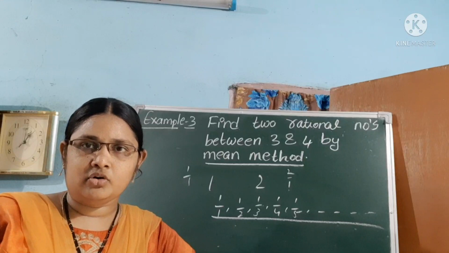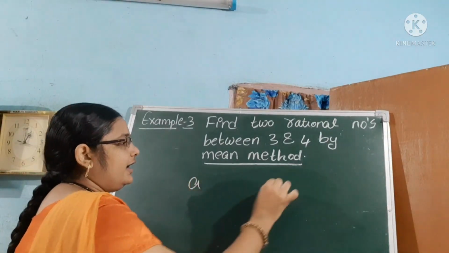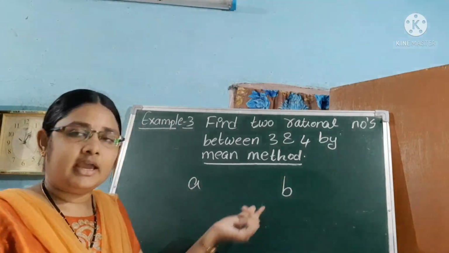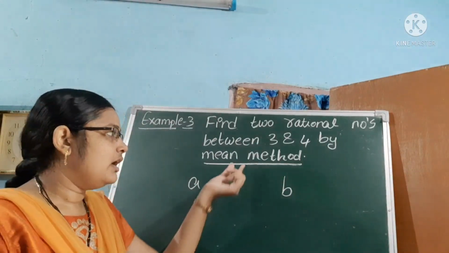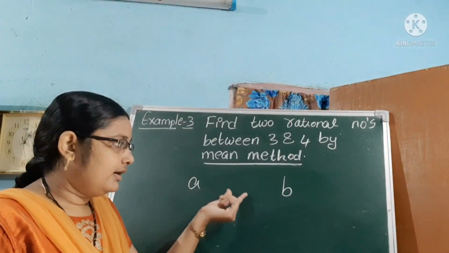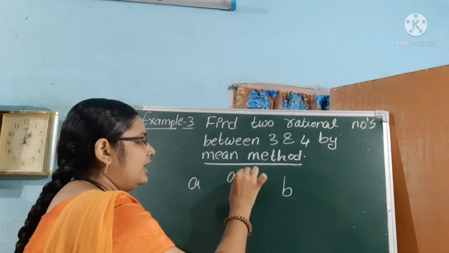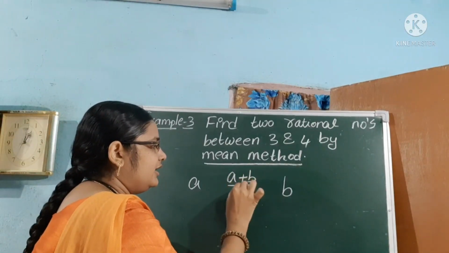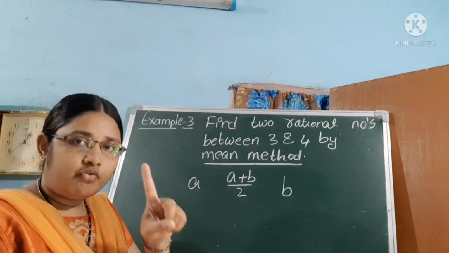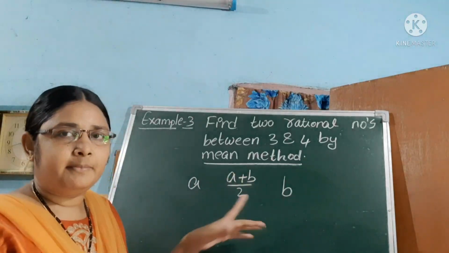Okay, shall I move? See, if a and b are rational numbers, by using the mean method we find rational numbers in between a and b. What's the formula? (a plus b) by 2. Is it clear? (a plus b) by 2 is one of the rational numbers in between a and b.